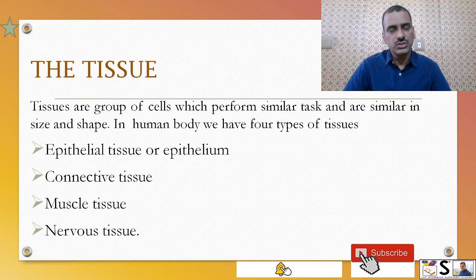We will study muscular tissue in the musculoskeletal system and nervous tissue in the nervous system in separate classes. In this class, we will study in detail epithelial tissue and connective tissue.